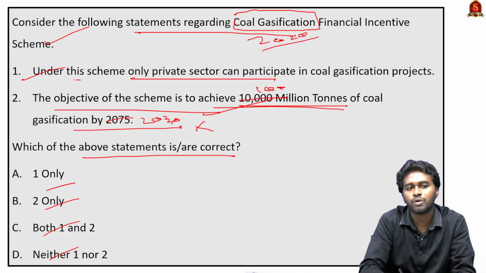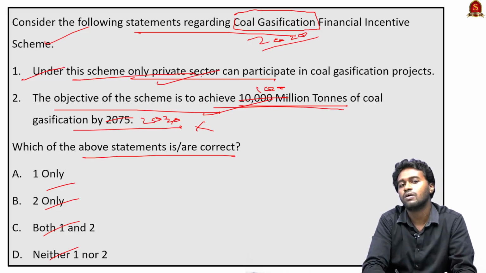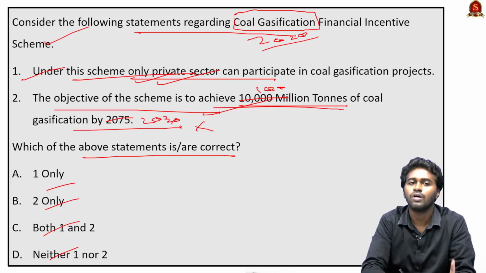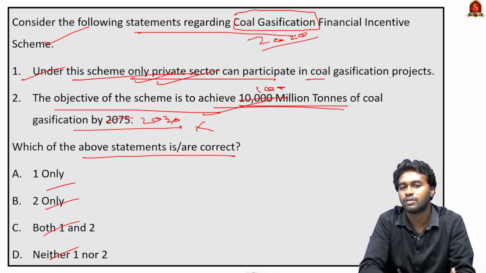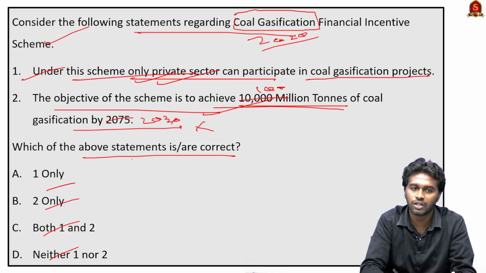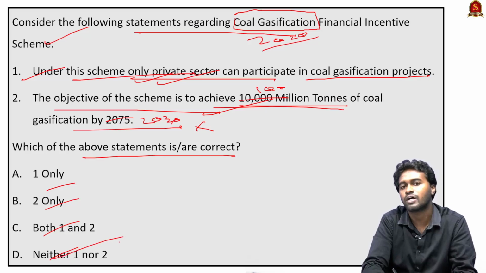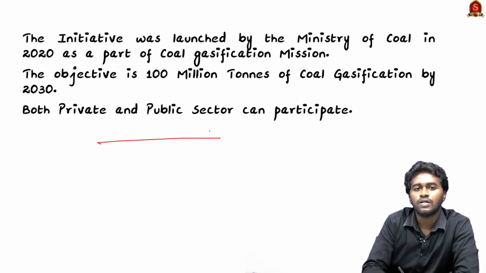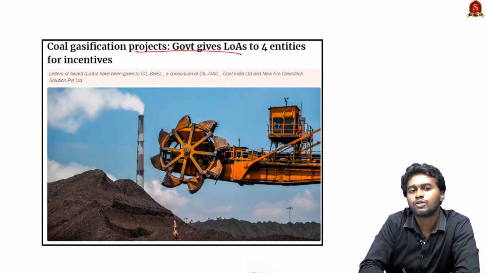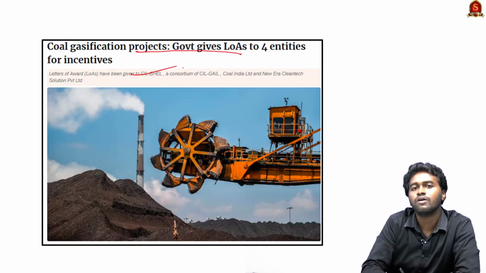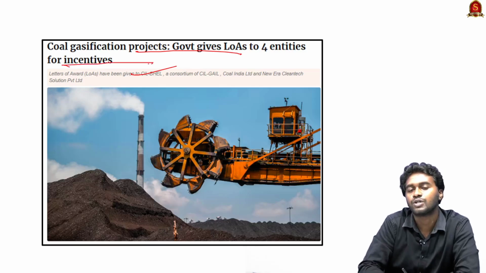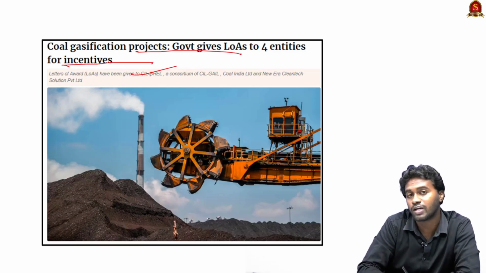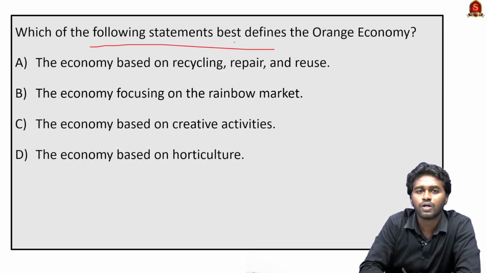Coming to statement 1, under the scheme, only the private sector. See, the statement sounds a little extreme here. Therefore, this is also wrong. Both the public and private sector can participate in coal gasification projects. Therefore, statements 1 and 2 both are incorrect. So, the correct answer is option D, neither 1 nor 2. Here you can see the explanation. Recently, the Ministry of Coal signed an agreement with 4 entities as a part of this financial incentive scheme for coal gasification.